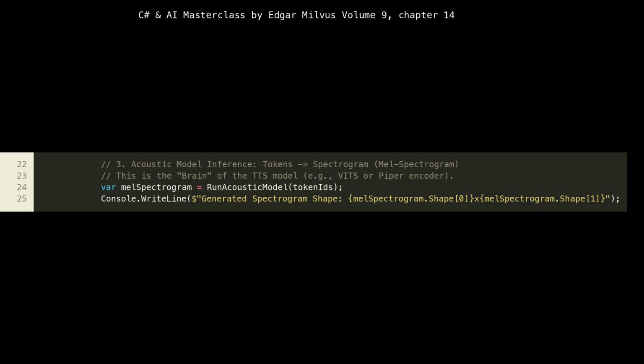Next, we move to the heart of the TTS system, the acoustic model inference, initiated by run acoustic model at line 24. This model takes the token IDs and transforms them into a MEL spectrogram. A MEL spectrogram is a visual representation of the sound's frequency content over time, perceived on a MEL scale, which is closer to how humans hear. This is a compact, rich representation of sound, capturing the what and when of the speech without explicitly defining the how, which is the vocoder's job. Models like VITS or Tacotron are examples of such acoustic models.